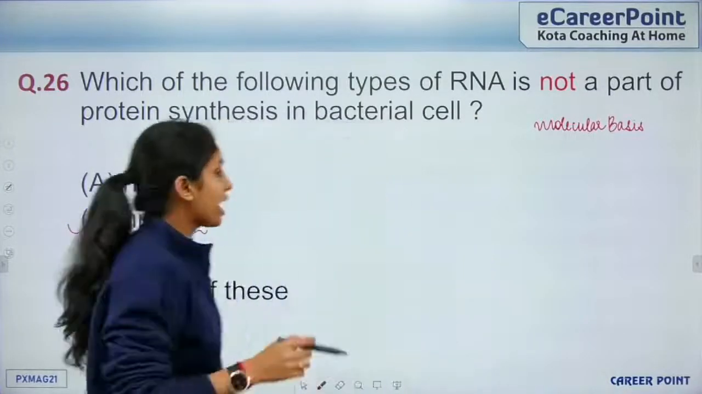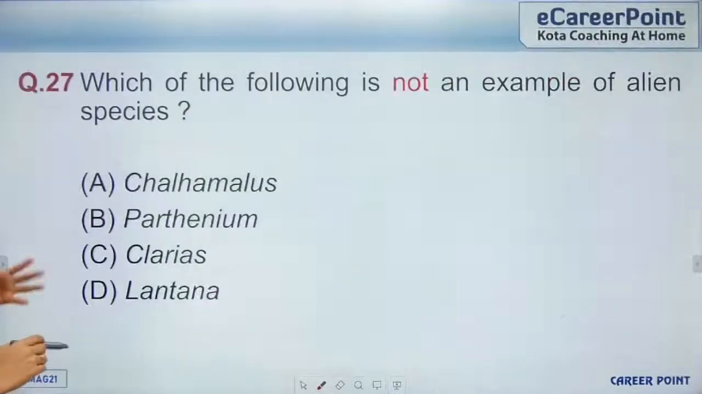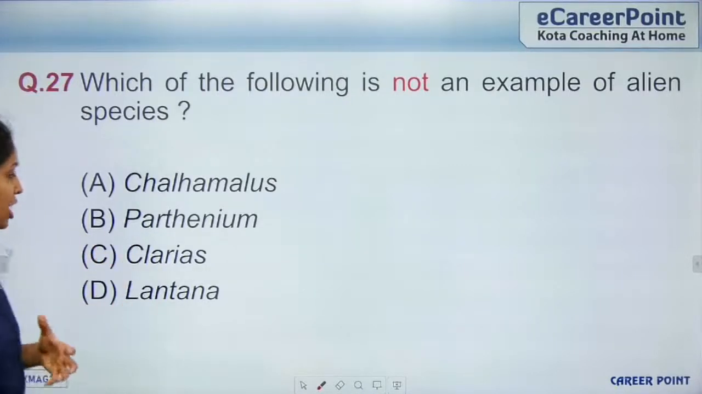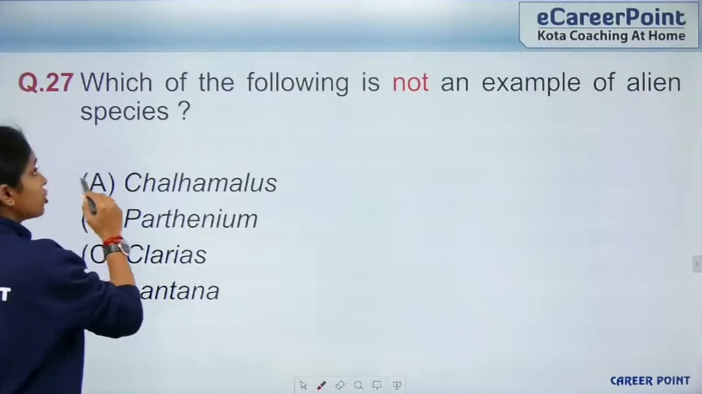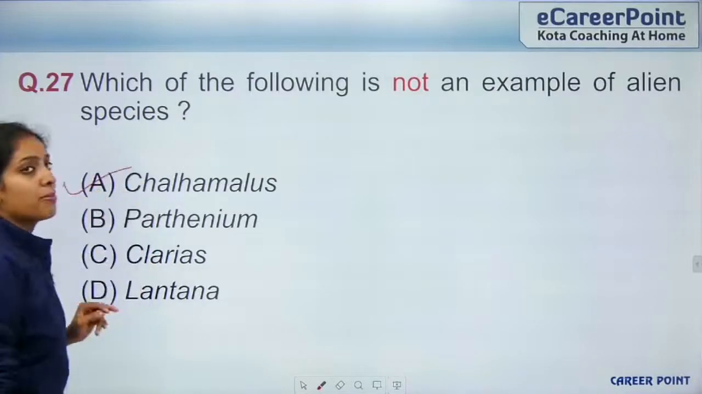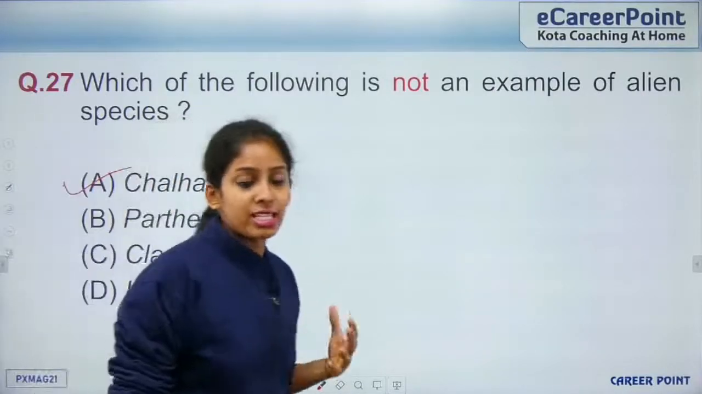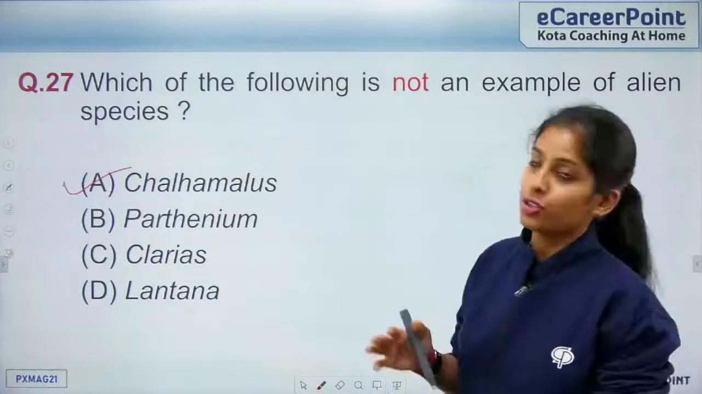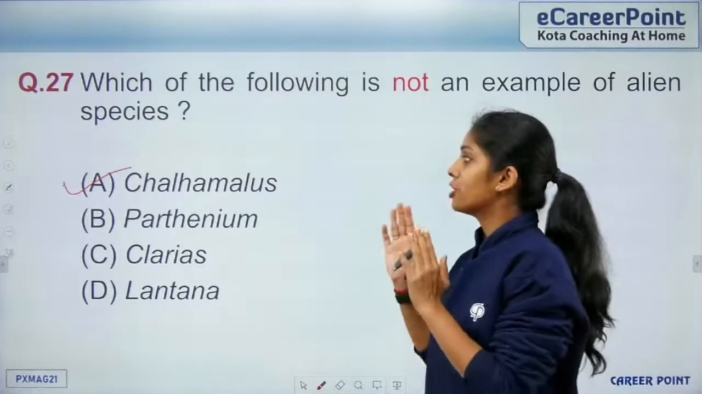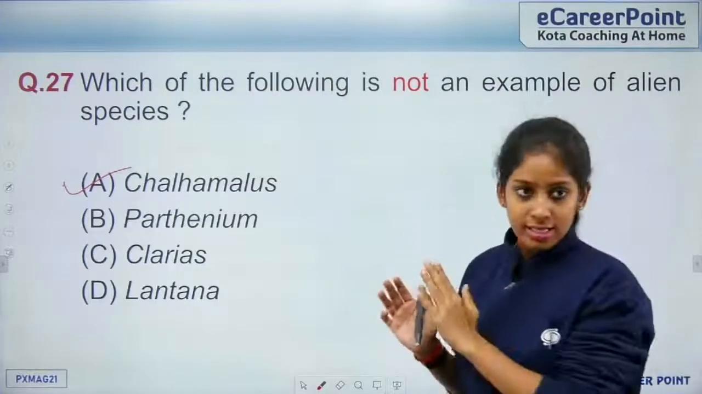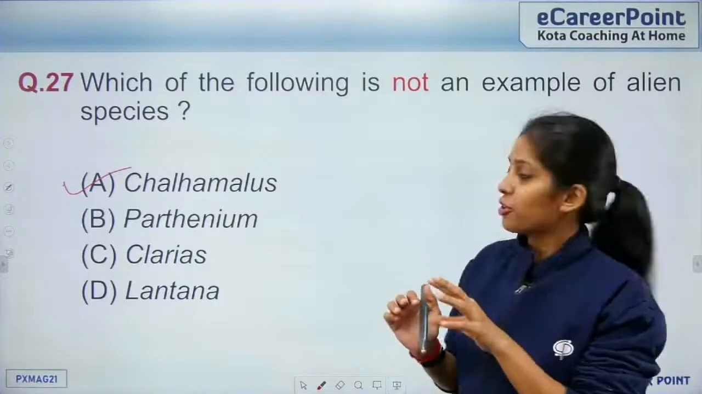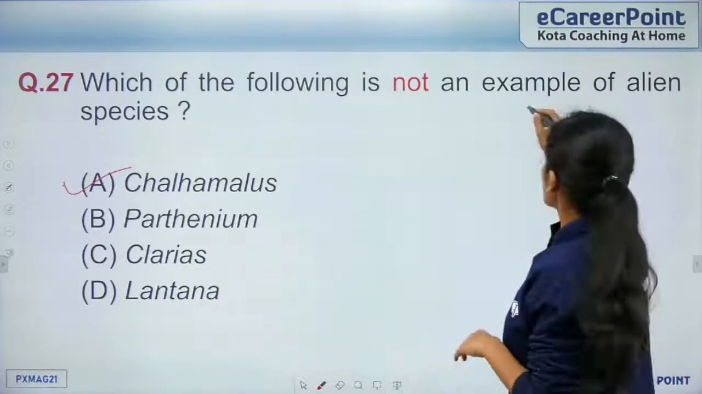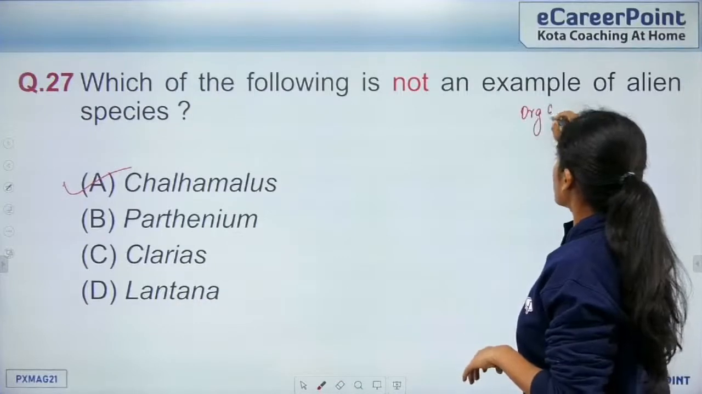Okay, so I go to the next question. Question number 27. Which of the following is not an example of an alien species? The one which is not an alien species is the KVPK. The KVPK is a type of barnacles. Barnacles come under your competitive inhibition. So that is not an alien species. All the others are alien species. Lantana is a type of plant. This question comes from the chapter Organism and Population.